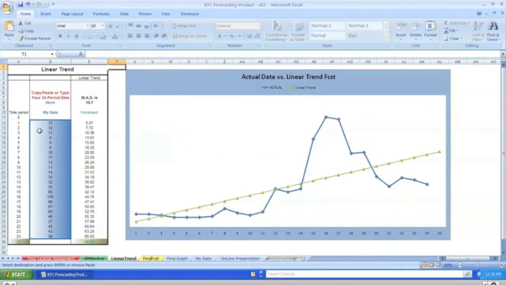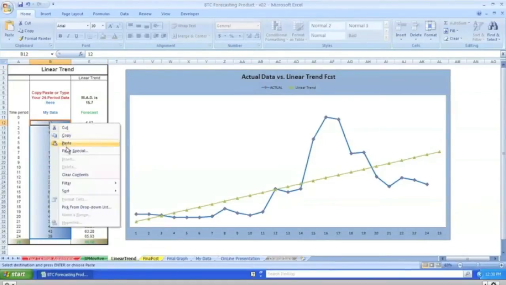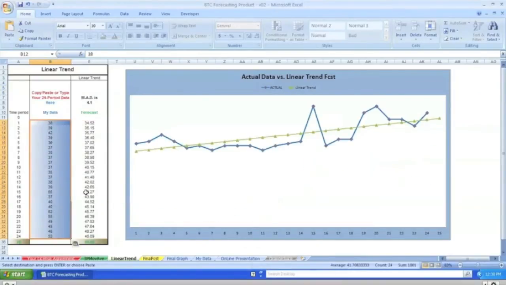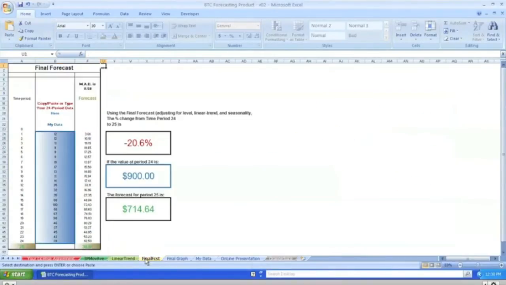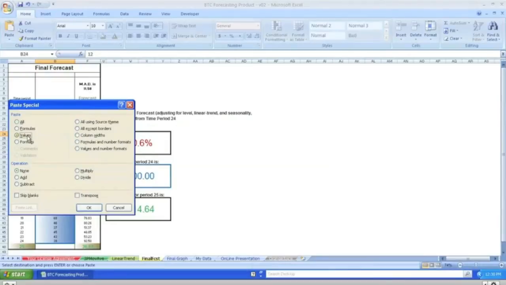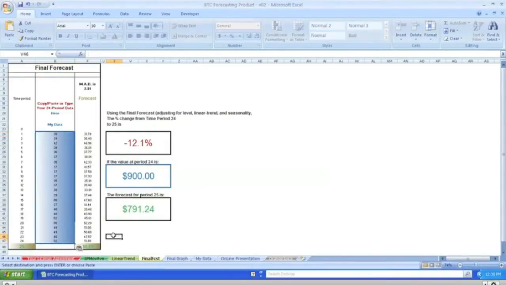I'm going to do the same thing for my linear trend, paste special values, boom, and the same thing for my final forecast, paste special values, boom. Okay, let me go ahead and save that information.